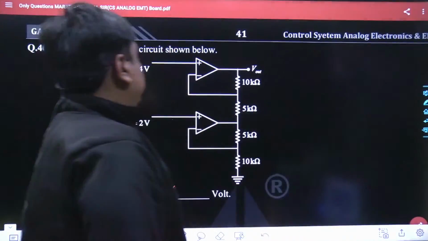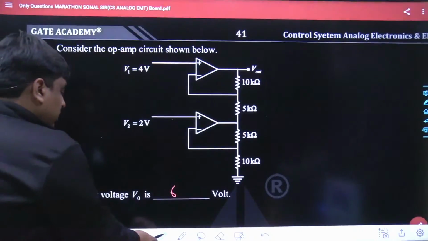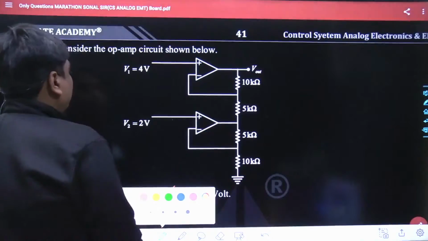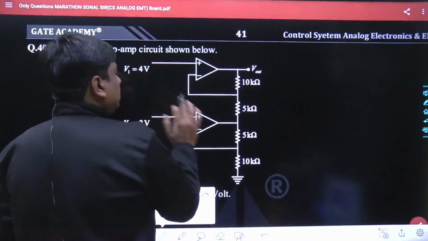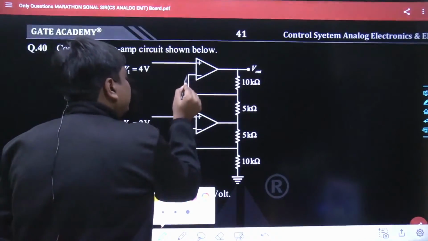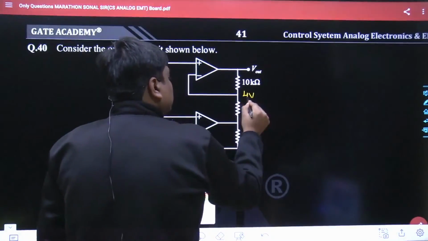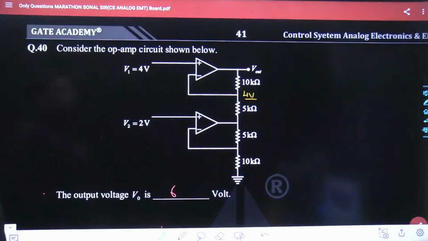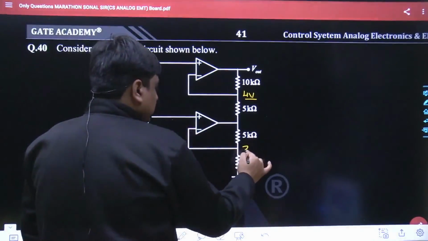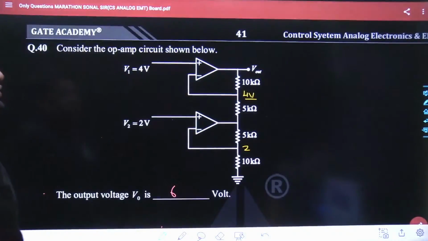See what we could do over here. The negative feedback is properly injected, and as the negative feedback is properly injected, the virtual ground theory applies. So the 4 volt connected to the non-inverting terminal would be the same at the inverting terminal. So the potential over here is 4 volt. Not only that, even the 2 volt is connected over here, so the voltage here is going to be 2 volt.